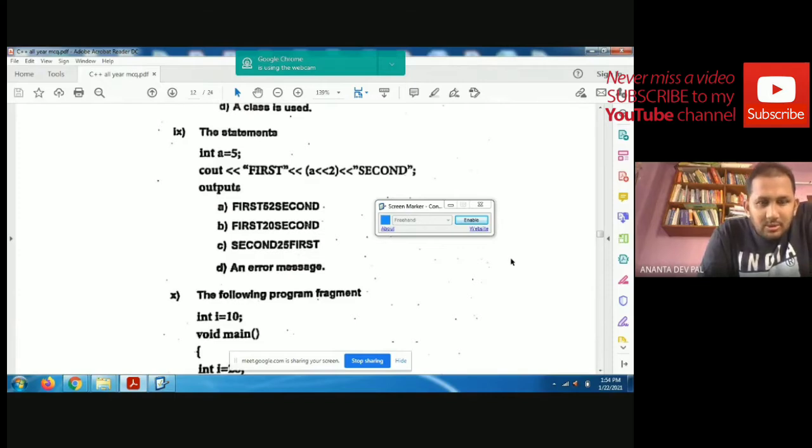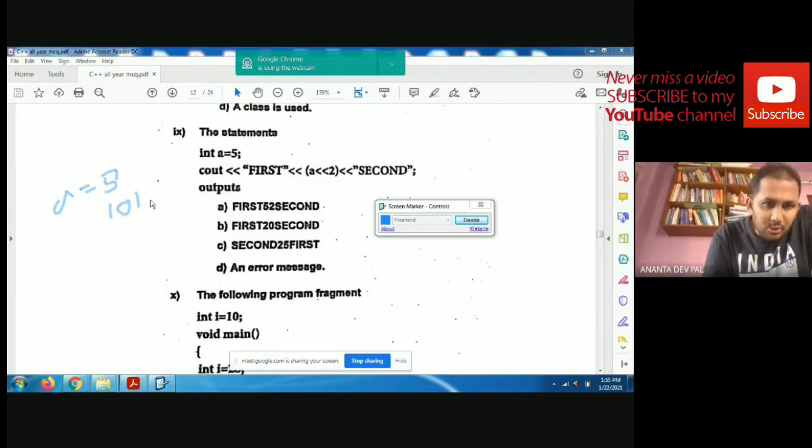Next, question number 9. The statement int a equal to 5; cout a less than less than 2. What will be the output of the statement? Here a less than less than means the left shift. Here a equal to 5, and the binary of 5 is 1 0 1.